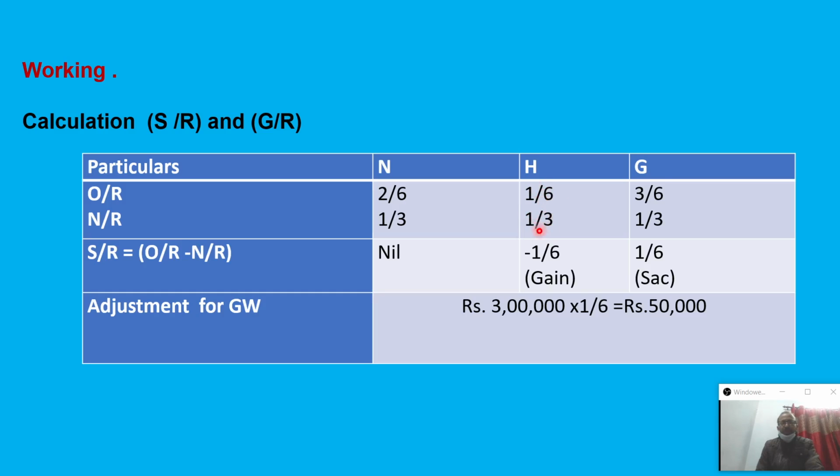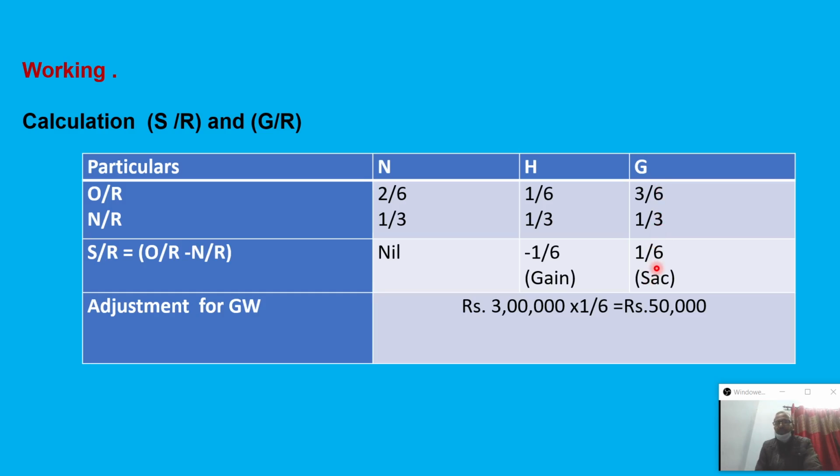So 1 minus 2/6 is ultimately minus 1/6, a gain. The second partner has gained. For the third partner, 3/6 minus 1/3 comes to 1/6, and the old ratio in this case is greater than the new ratio.